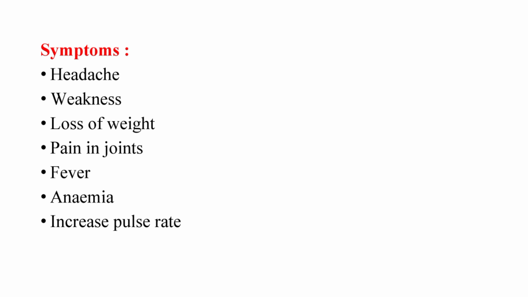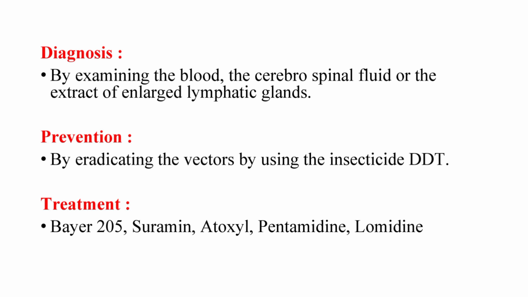Symptoms of trypanosomiasis: headache, weakness, loss of weight, pain in joints, fever, anemia, increase in pulse rate. Diagnosis method: by examining the blood, the cerebrospinal fluid, or the extract of enlarged lymphatic glands.